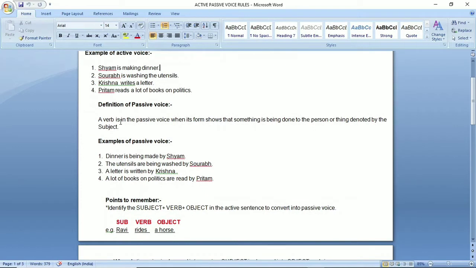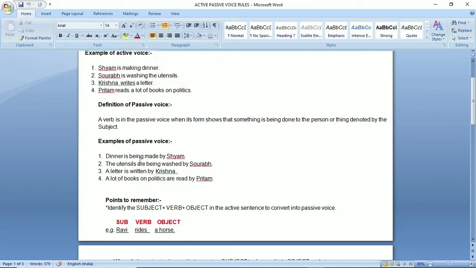Now, let us see the definition of passive voice. A verb is in passive voice when its form shows that something is being done to the person or thing denoted by the subject. Students, it means that in passive voice, the work done is given more importance rather than the subject. For example,